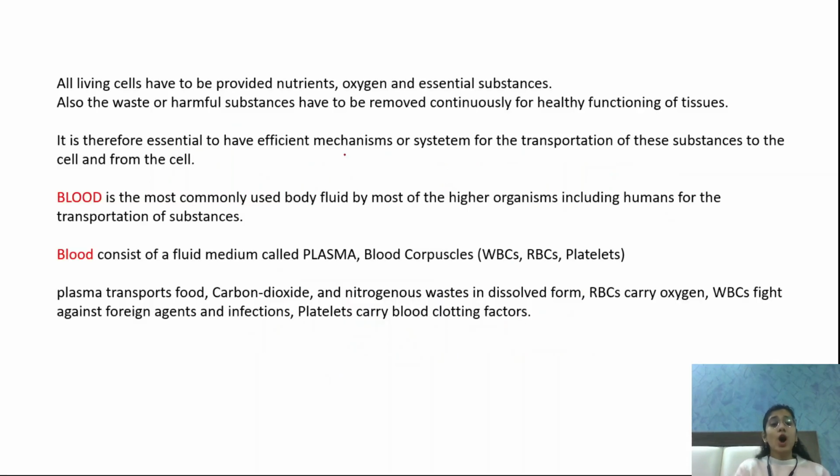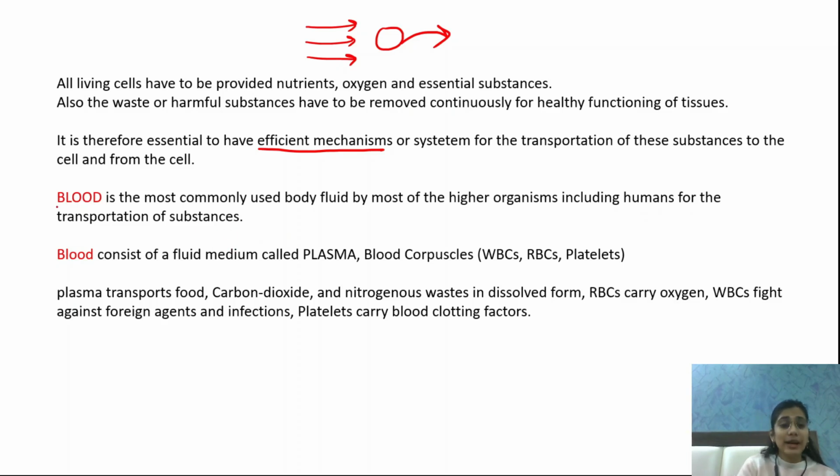So today we are going to discuss the circulatory system. All the living cells have to be provided nutrients, oxygen and essential substances, and also the nitrogenous waste and harmful substances have to be removed continuously for healthy functioning of our tissue. It is therefore essential to have efficient mechanisms and systems for the transportation of these substances to the cell and from the cell. So, blood is the most commonly used body fluid by most of the higher organisms, including humans, for the transportation of substances.